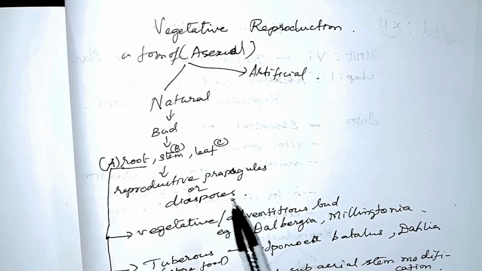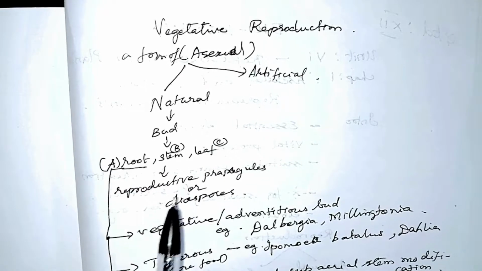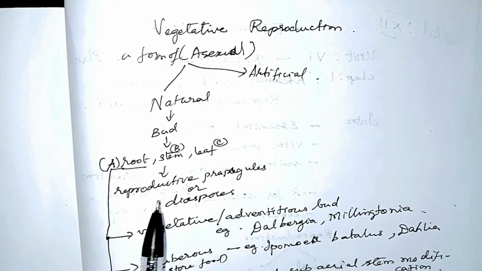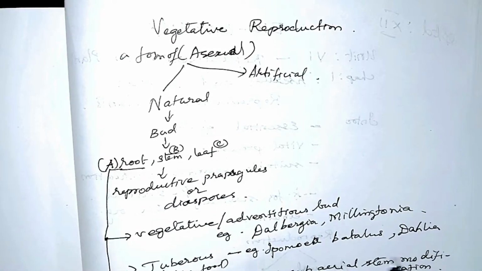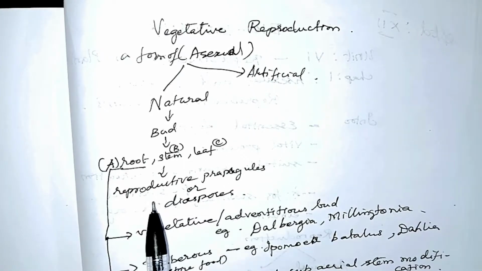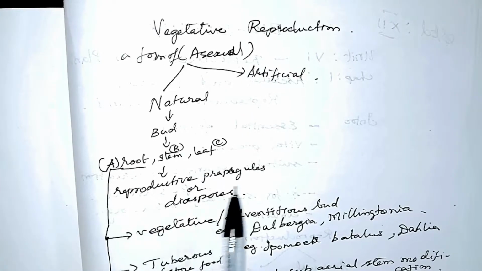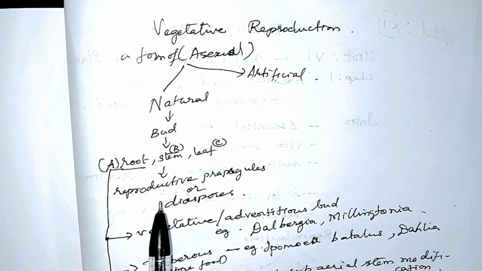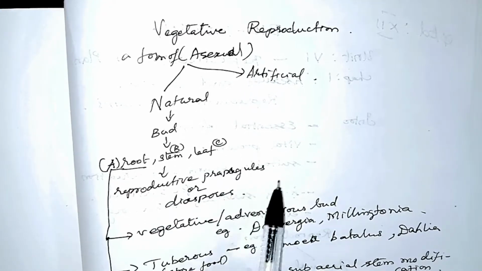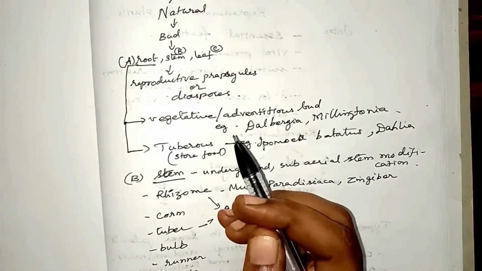These buds, which are considered reproductive structures used in propagation, are called reproductive propagules or diaspore. So the reproductive structures such as buds which are used in reproduction or propagation are called reproductive propagules or diaspore.